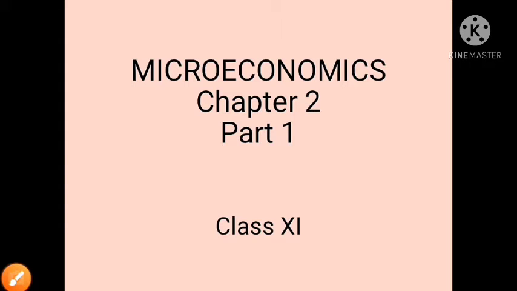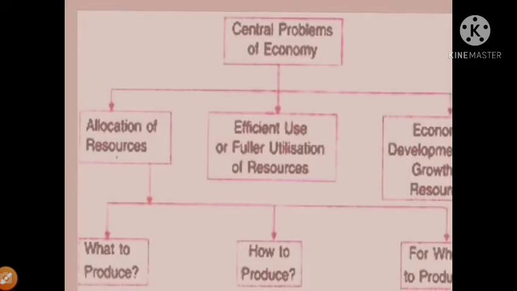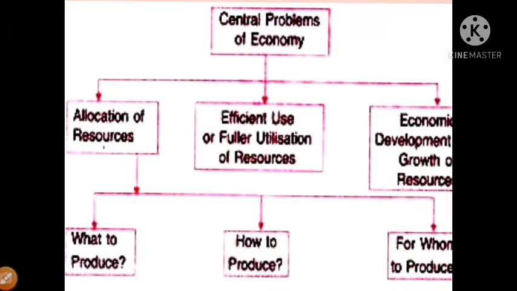Hello everyone. So once again we have microeconomics chapter 2 part 1, and this chapter is basically known as the central problem of an economy. This is the picture diagram you can understand. There are some basic problems of a centrally planned economy, that is allocation of resources, efficient use of resources, and economic development and growth.